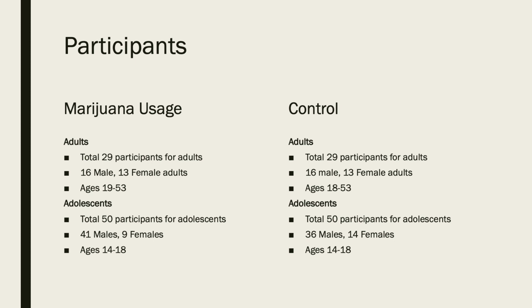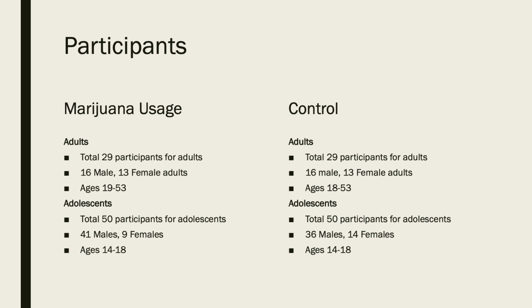There was exclusionary criteria that included the use of psychotropic medications or a diagnosis of a psychiatric disorder excluding ADHD. This is since these medications and disorders can have physical effects on the brain that could alter the results of the research. The participants who used marijuana were aged 19 to 53 in adults and 14 to 18 in adolescents. The control group was aged 18 to 53 in adults and 14 to 18 in adolescents.